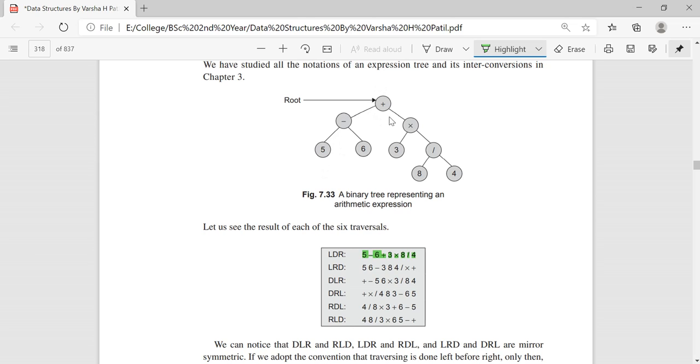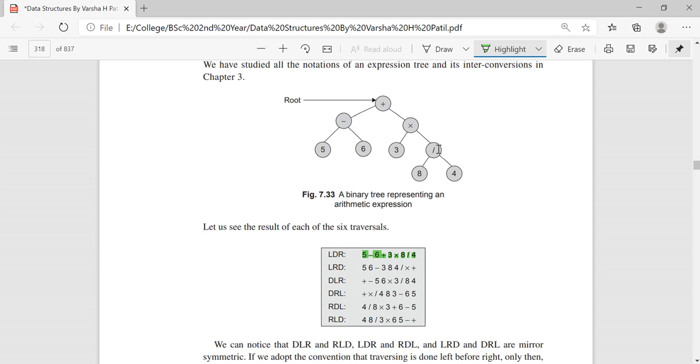This is the root, and for this the left is 5, so DL, 5. Next you go to R. Next you come back to the right here, which is times, next left.